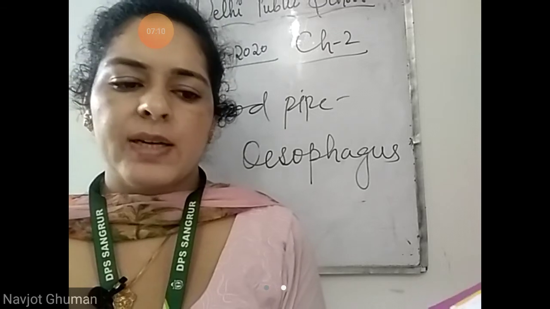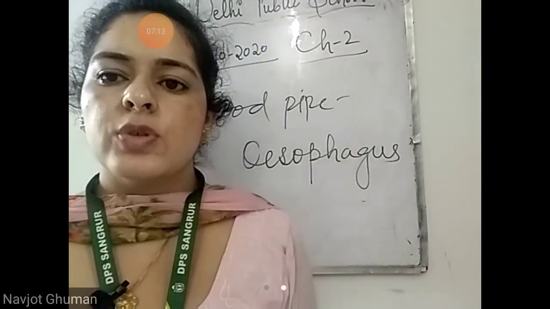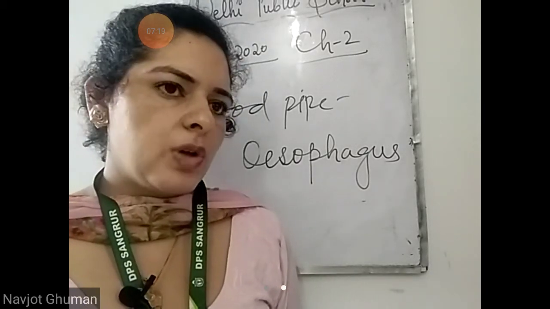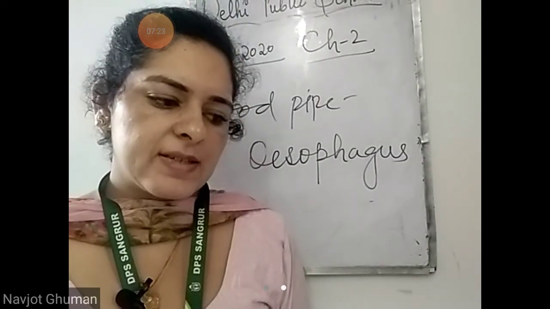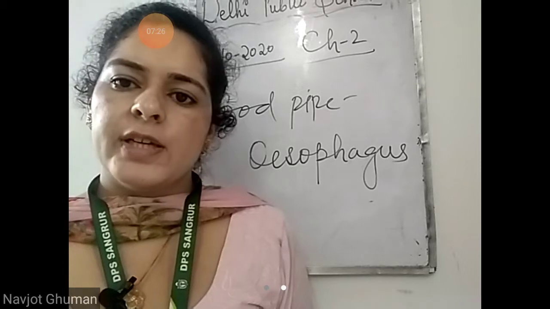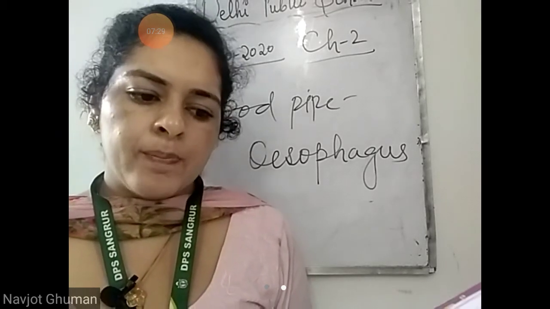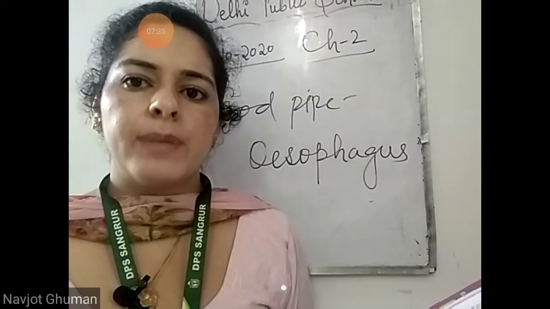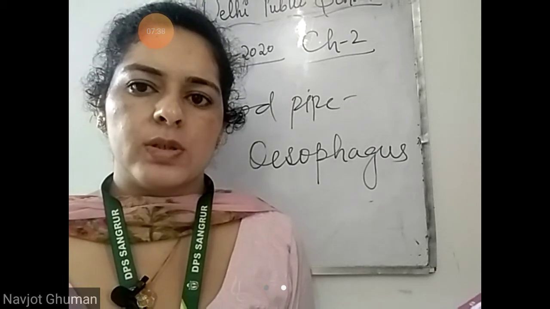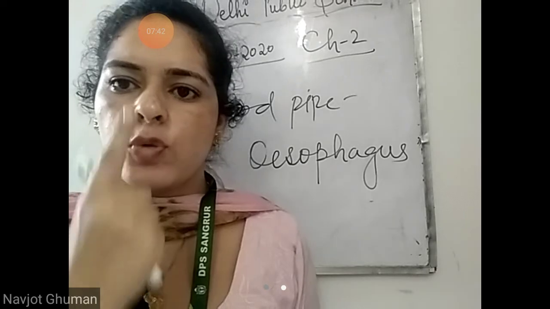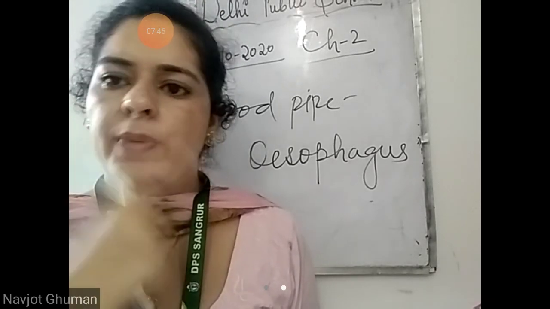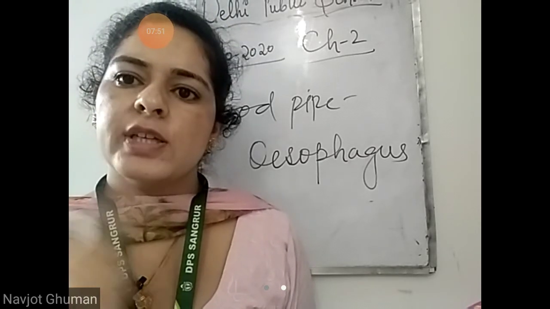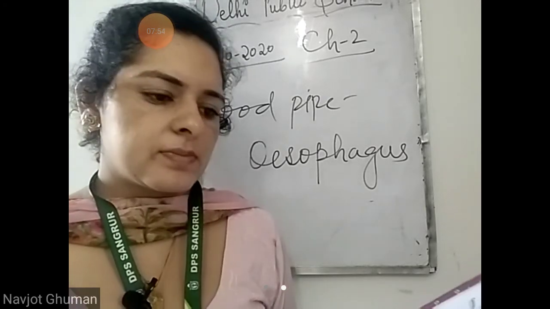Next is choose the correct options। Which of these teeth are 12 in number in a permanent set and help in grinding food? Incisors, they are 8 in number, then comes your canines, they are 4 in number, molars are 12 in number and premolars they are 8 in number। Learn the numbering, कितने incisors होते हैं, canines, molars and premolars। Incisors 4 ऊपर 4 नीचे, that are 8, canines 2 ऊपर 2 नीचे 4, molars 6 in each जो means 12, premolars 4 in each जो means 8।